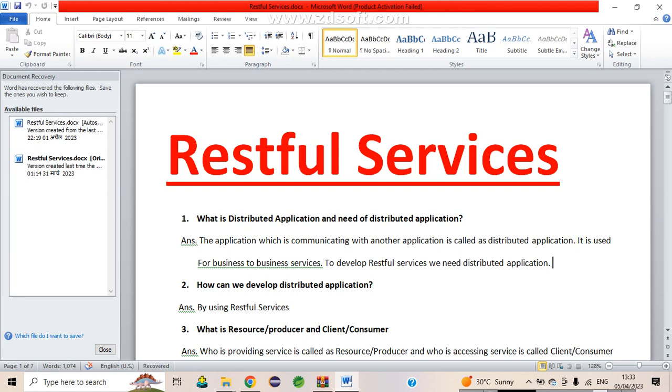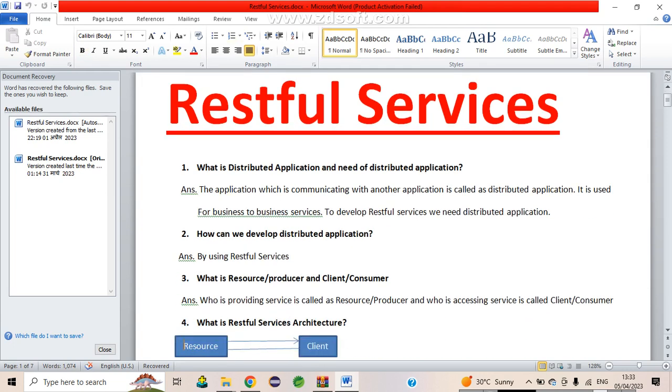Okay. So second thing, how can we develop a distributed application? The question is automatically telling the answer. By using RESTful services, we can develop it. So why do we learn RESTful services? Because we use them for developing distributed applications.